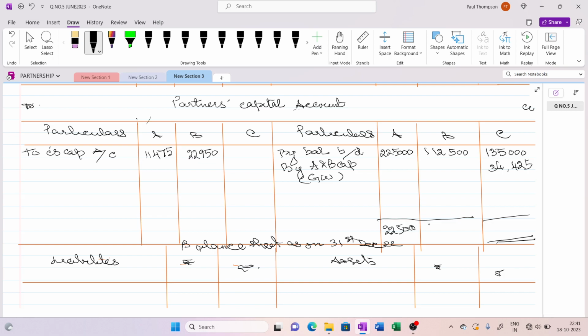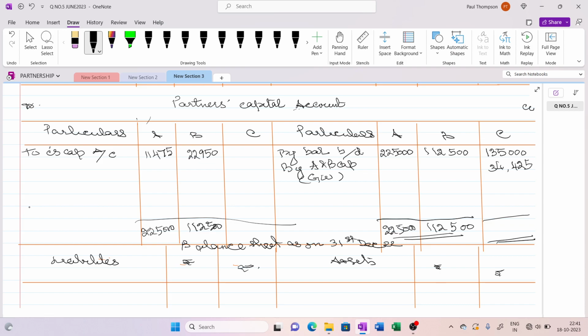Only C we have to transfer the current account balance to capital account, and from here we have to transfer it to executor account. Okay, so this total comes to 2,25,000 and 1,12,500. So this balance will be here only.